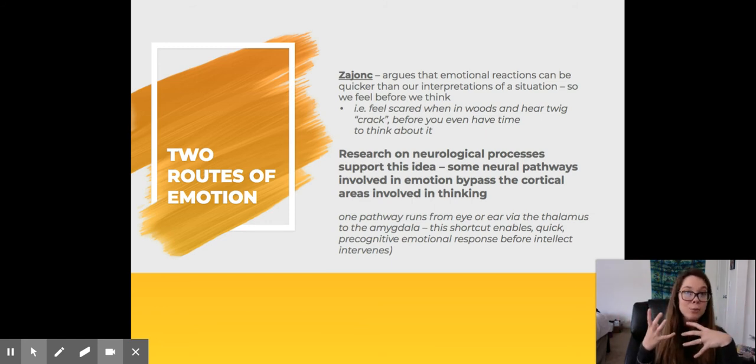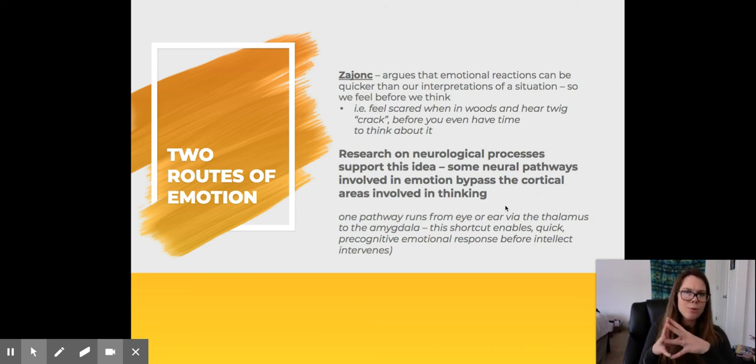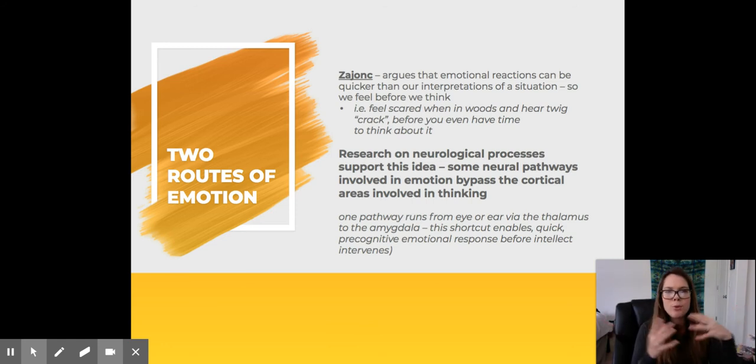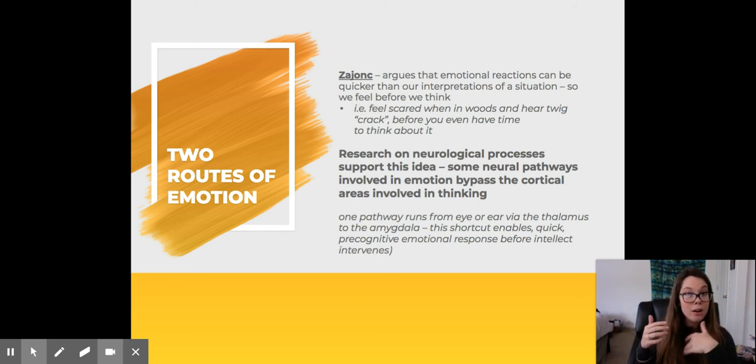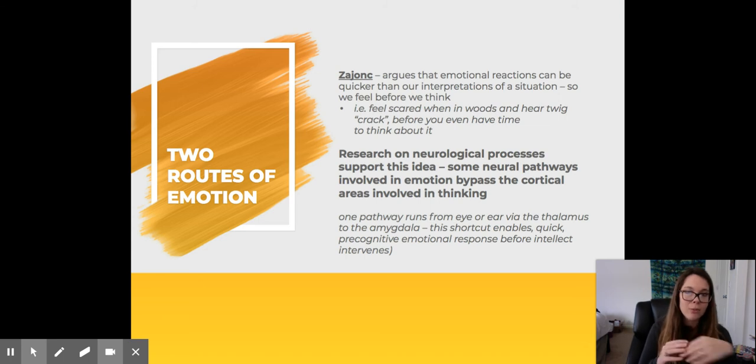So think instinctual, right? And I want you guys to write this little blurb, the one I highlighted and the one that I bolded. Research on neurological processes supports this idea. Some neural pathways involved in emotion bypass the cortex, which is where our thinking happens, and go straight to automatic reactions. So it's almost like, you guys remember the reflexive response of touching a hot pan: it hits our spine and comes out before we even realize what's happening. Same thing here, okay?